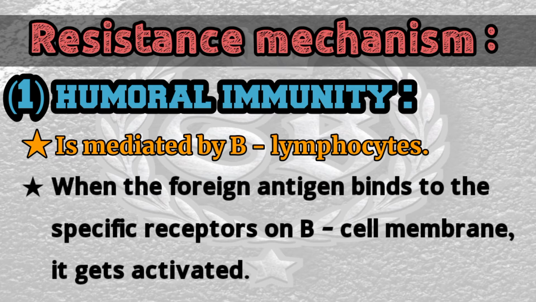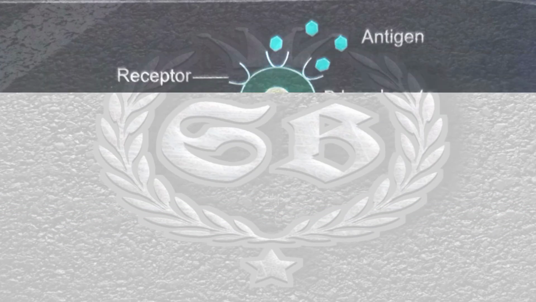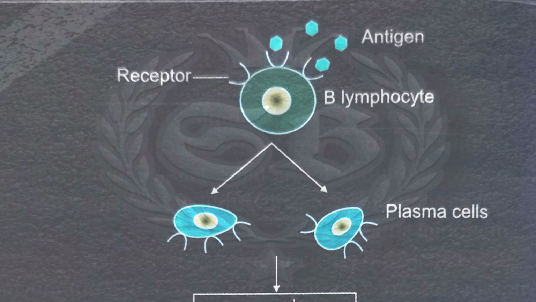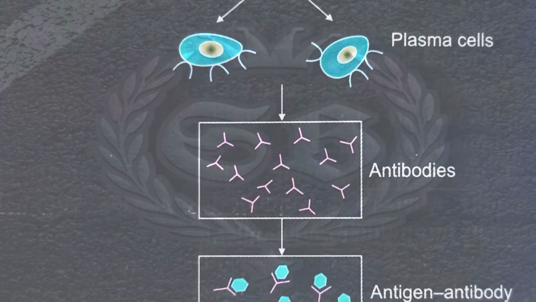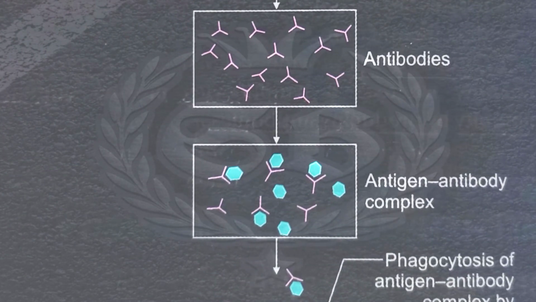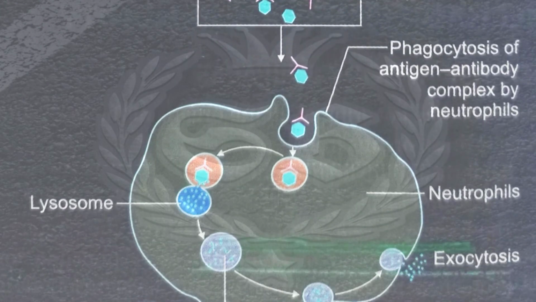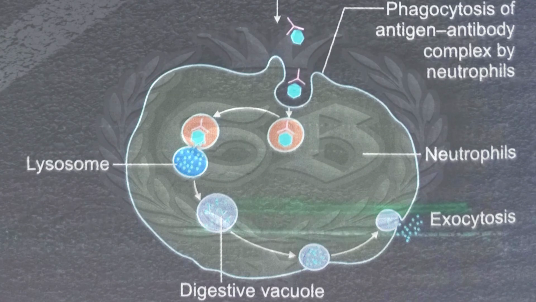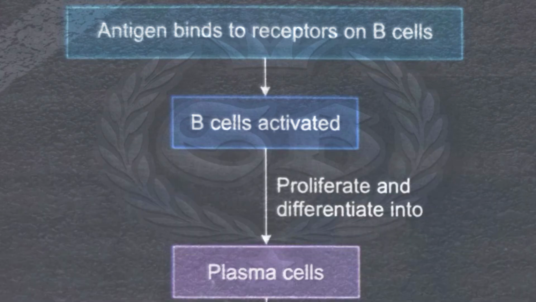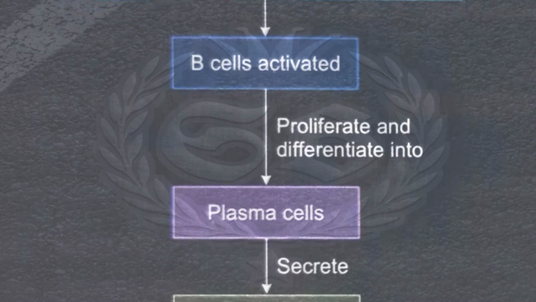So let's see in which way humoral immunity acts. Mechanism of humoral immunity. First, the antigen binds to the receptors of the B cells, then the B cell is activated, proliferates and differentiates into a plasma cell. The plasma cell secretes antibodies and this antibody combines with the antigen, and now the antigen-antibody complex is formed. Phagocytosis by neutrophils and macrophages follows, and finally destruction of foreign matter. This way humoral immunity acts and protects our body.